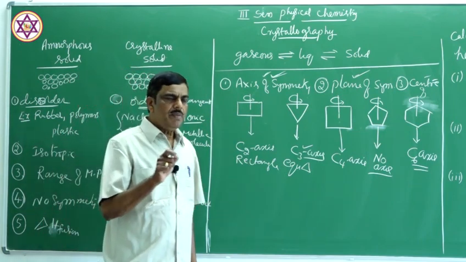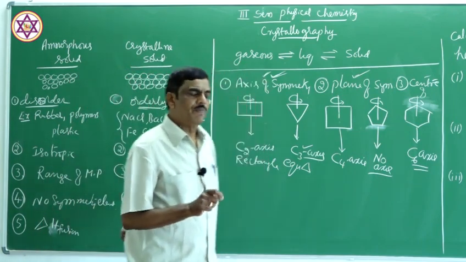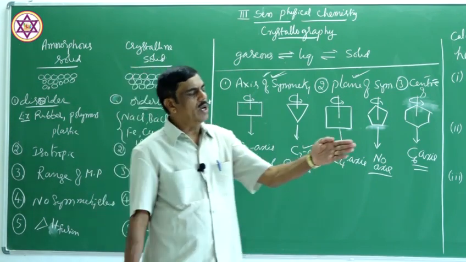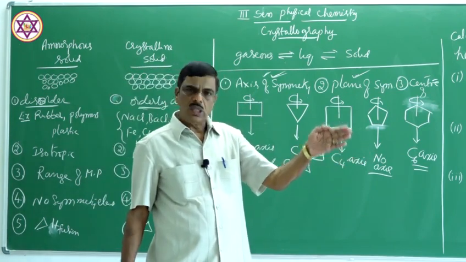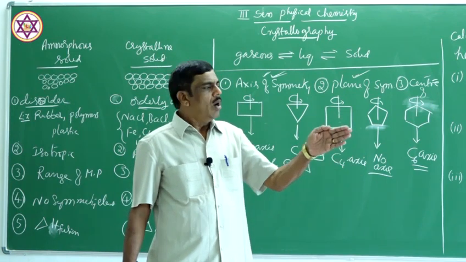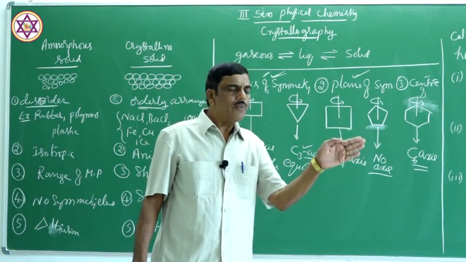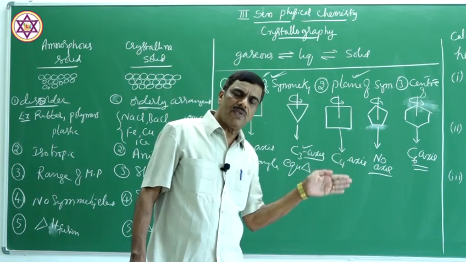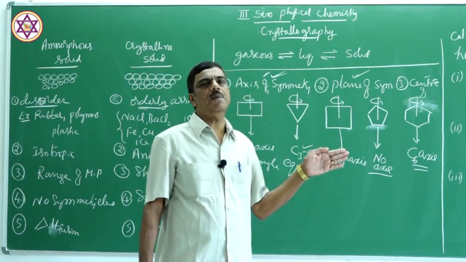A plane of symmetry is an imaginary two-dimensional plane passing through the crystal. Half of the image will be the exact mirror image of the remaining half. That is called a plane of symmetry.